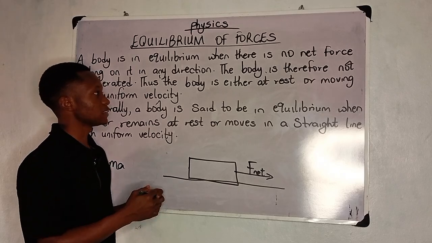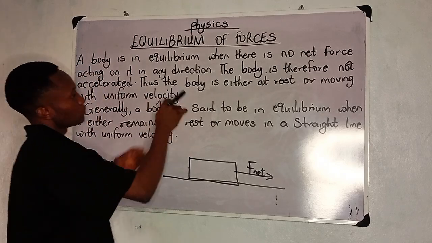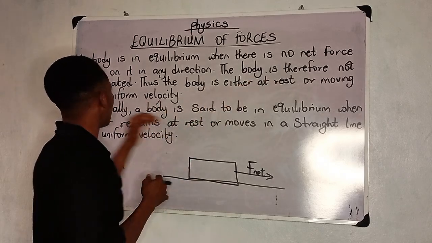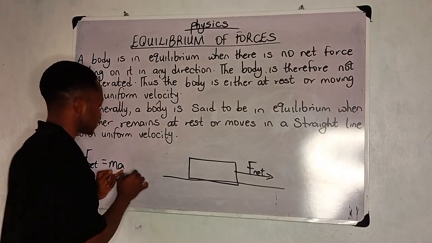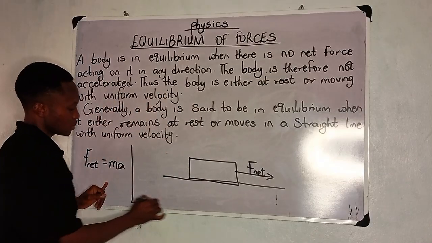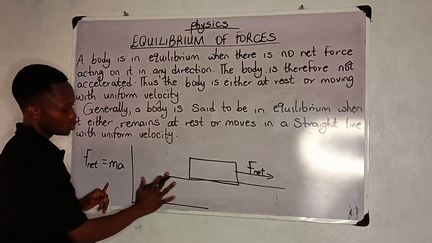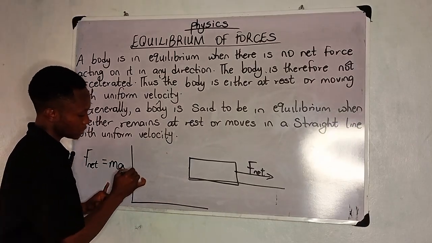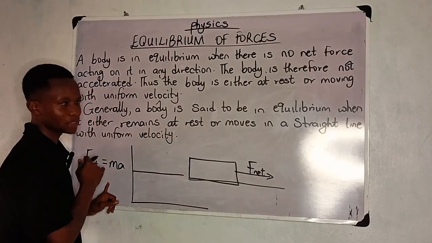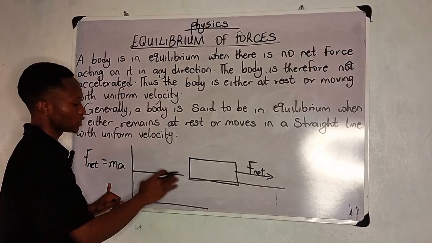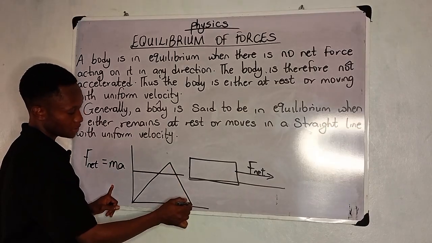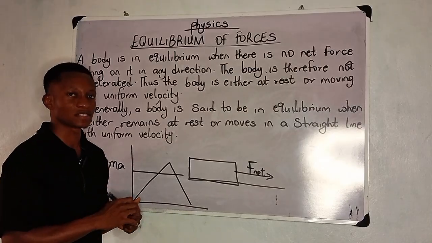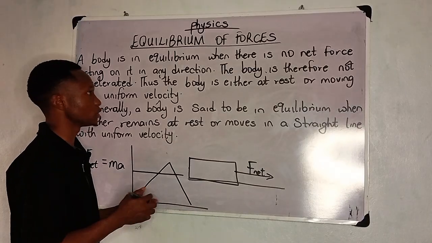Now, another thing they said here is, the body is either at rest or moving with uniform velocity. What is uniform velocity? Remember your velocity time graph, uniform velocity is a straight line. When you're moving on a straight line, you are not accelerating or you are not decelerating. That is what we mean by a body being in equilibrium.